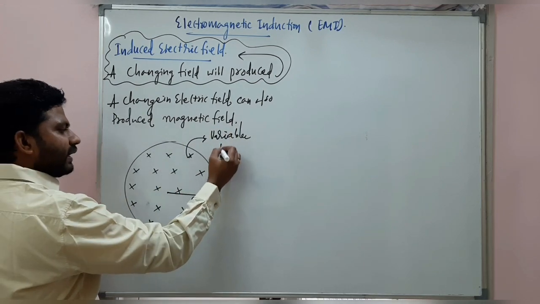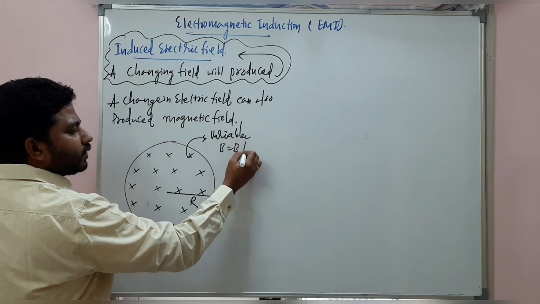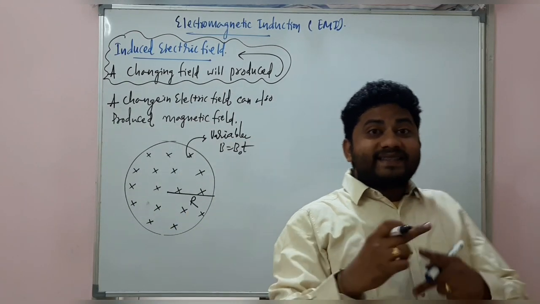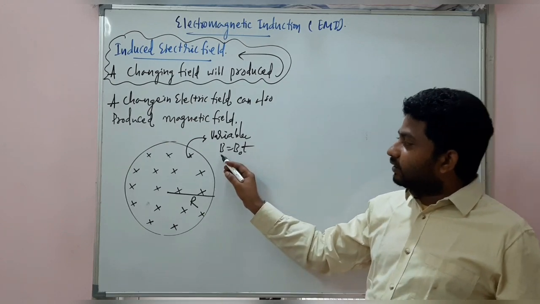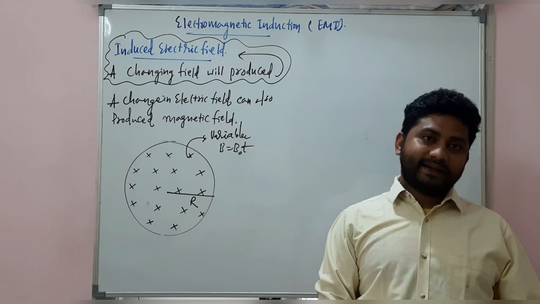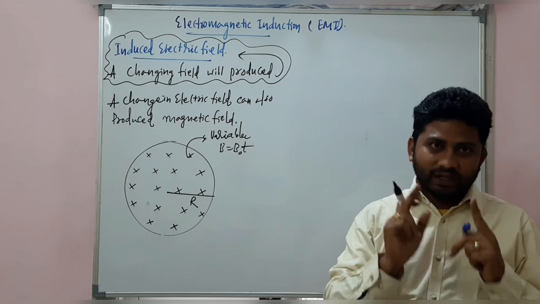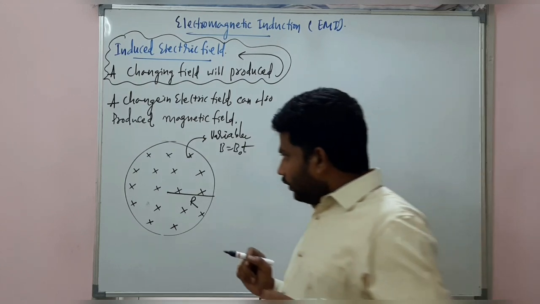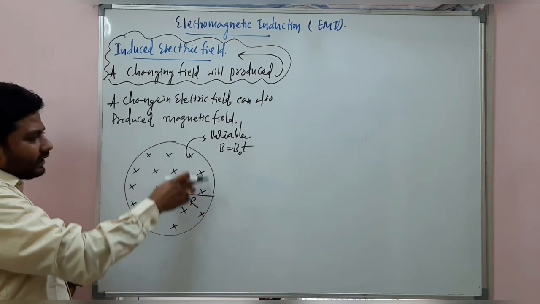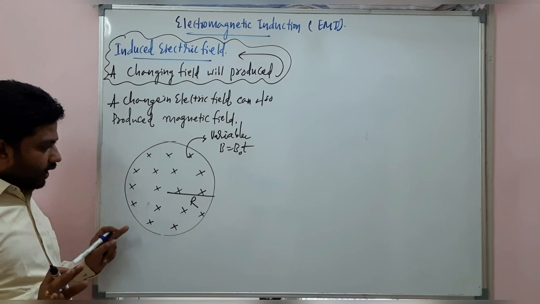For example, this magnetic field is B naught into t. What is B naught into t? As the time increases, you can see the magnetic field is increasing. Alright? Now, listen carefully. We already know that this magnetic field is changing.